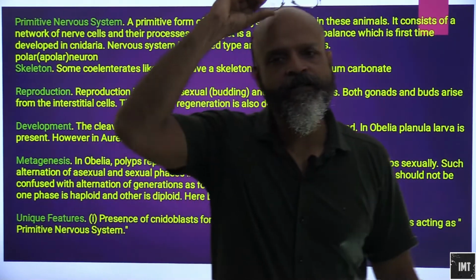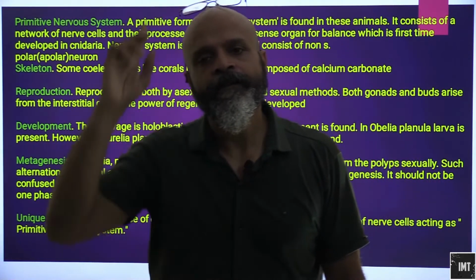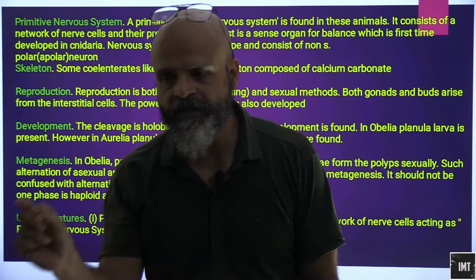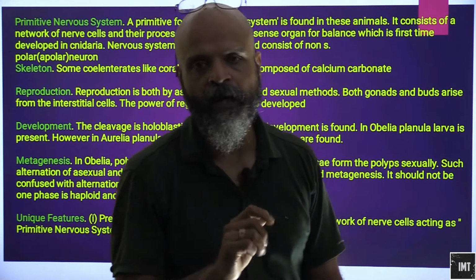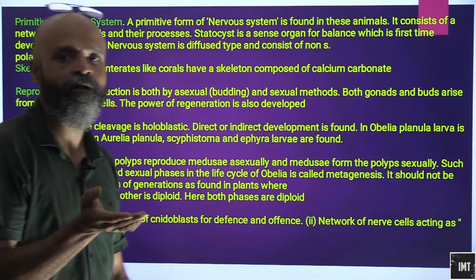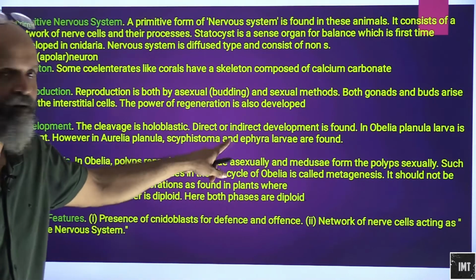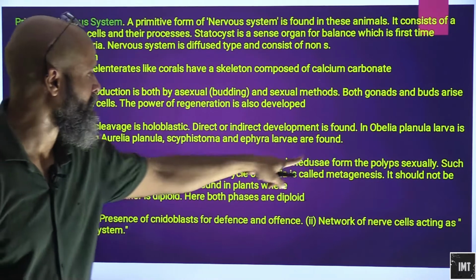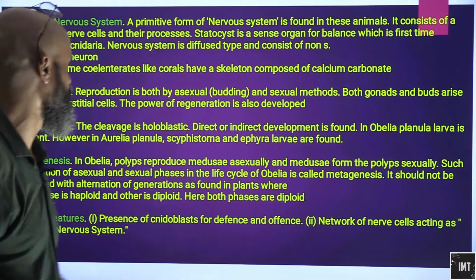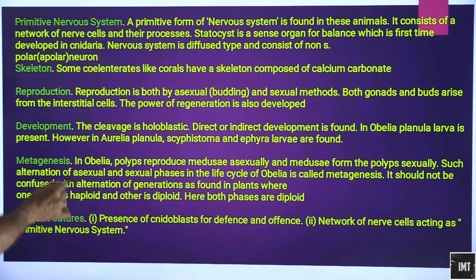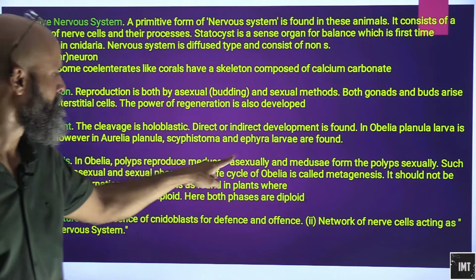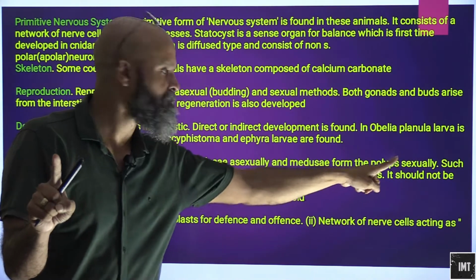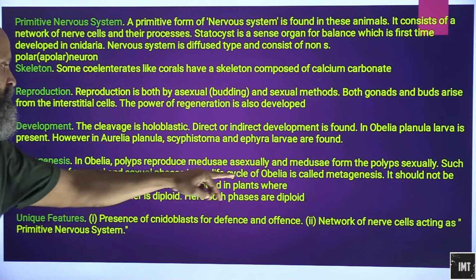So wherever you get this term metagenesis, it means that both sexual and asexual reproduction can take place, and interconversion can also happen. From polyps to medusae is basically asexual, and from medusae to polyps it is sexual. Metagenesis: polyps to medusae asexual, medusae to polyps sexual. Okay, so this is called metagenesis.